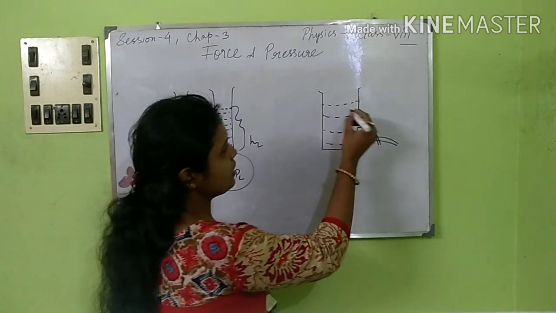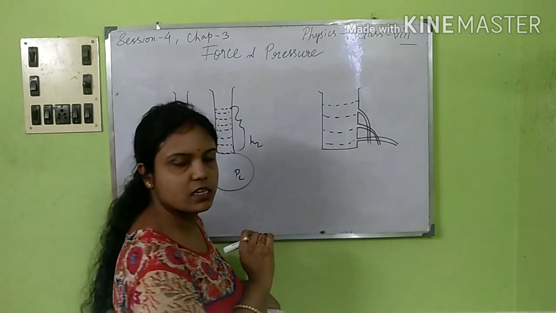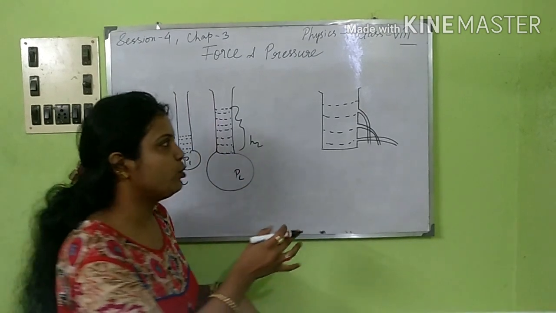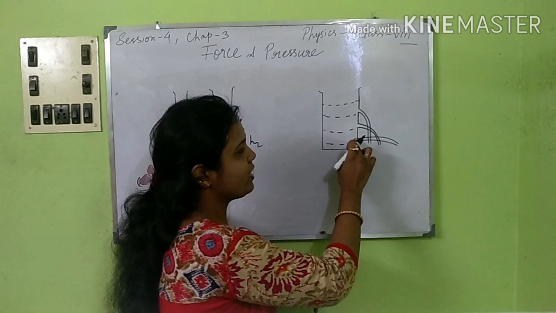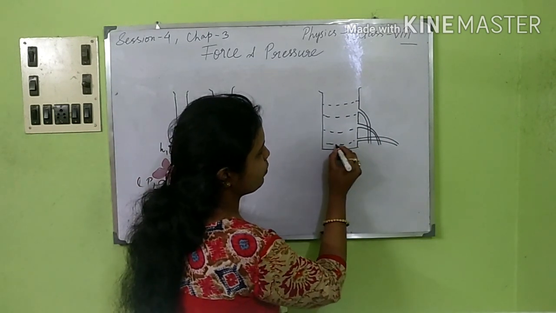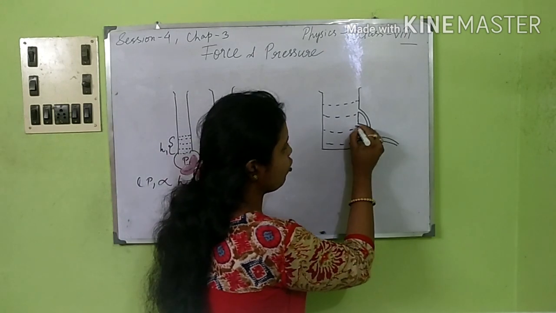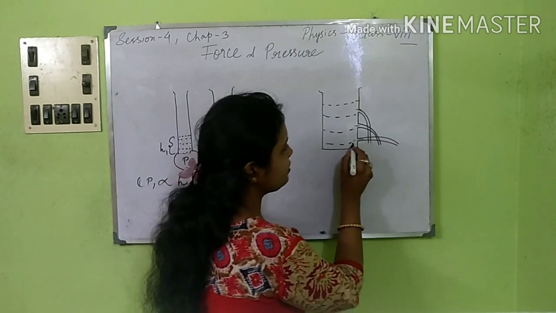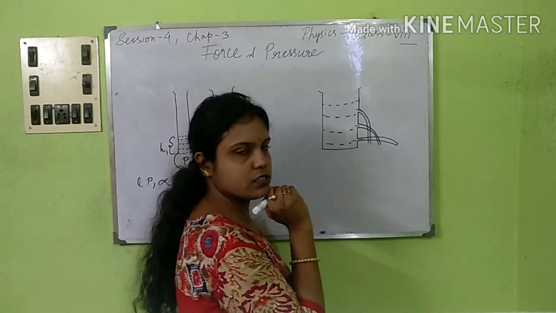Now, as you can see here, till here we have filled up the jar, and this jar has 3 openings. You can take that as a beaker also, or a cylinder, whatever you want, with 3 openings or with 2 openings, one at the top and one near the ground. Whenever these openings are let out, the water will flow out through them. At the base, you will see that the speed of the water is the fastest.